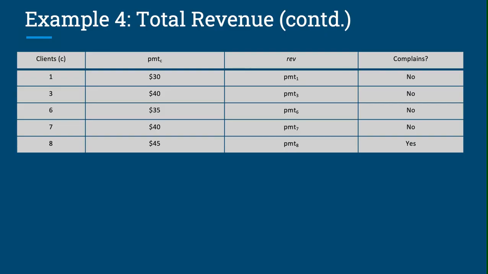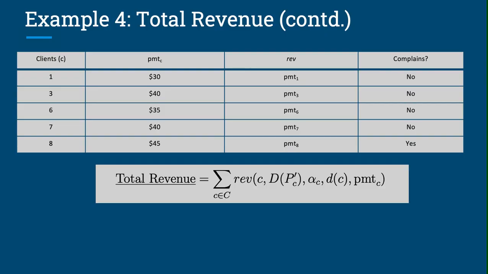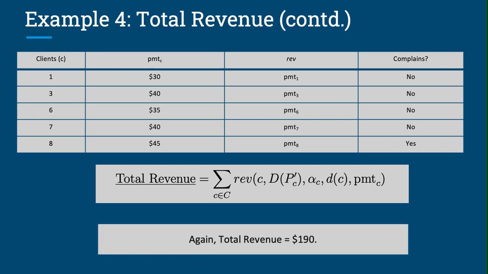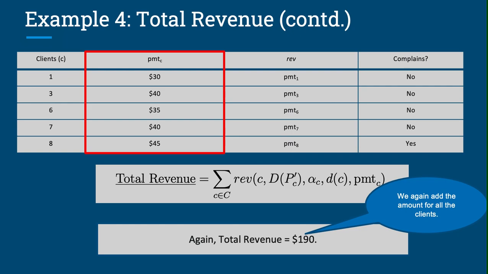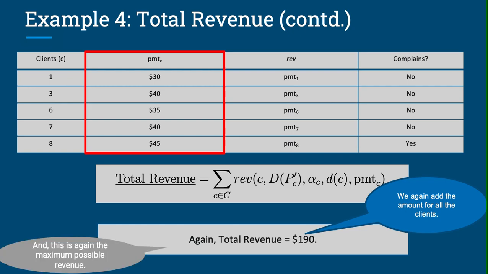So we have the same table from the previous slide and the total revenue formula as well. And we have the total revenue amount equal to $190. This is by adding the revenue amount from each client, which is the payment amount for each client. And again, this is the maximum possible total revenue amount.